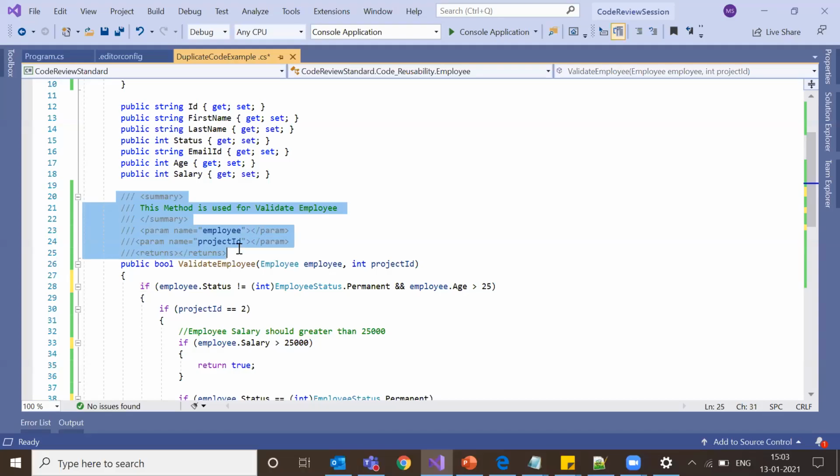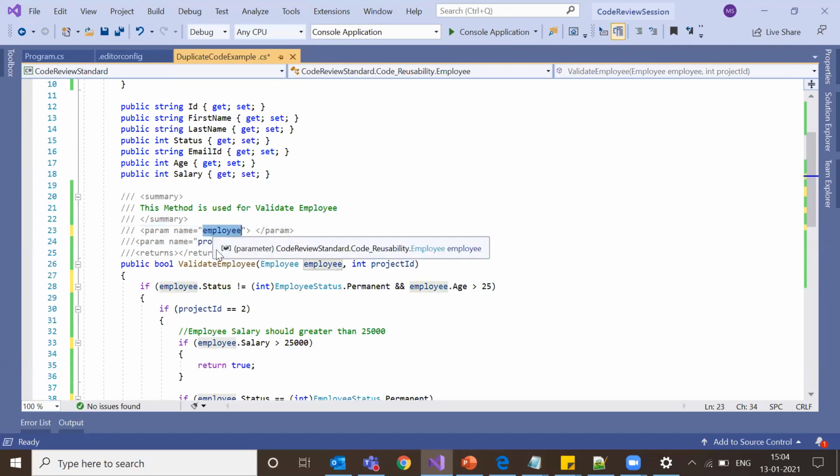So this is called XML. This is one example of XML commenting. We should always have a comment over our methods about what the method is doing. This is incomplete. Basically, we have to give a comment on what this parameter is doing, what the second parameter is doing, and a proper comment on what it is going to do, but it should be short enough.